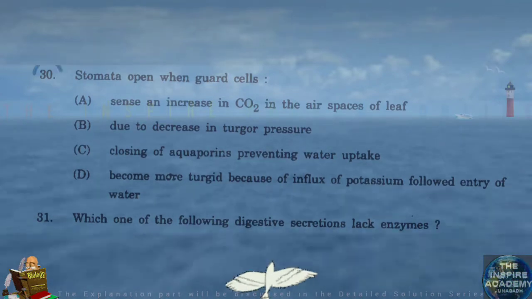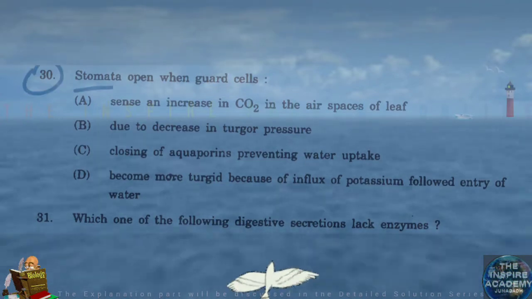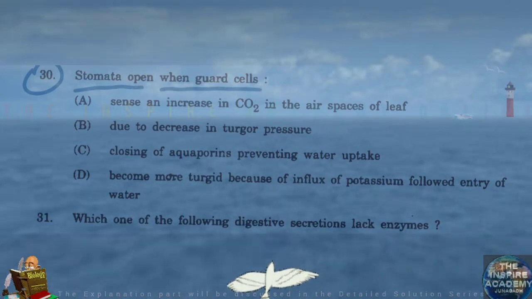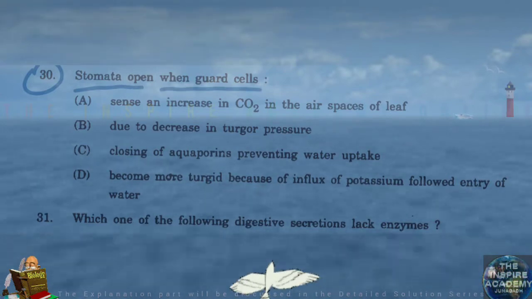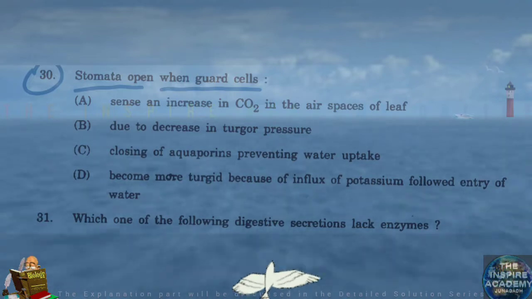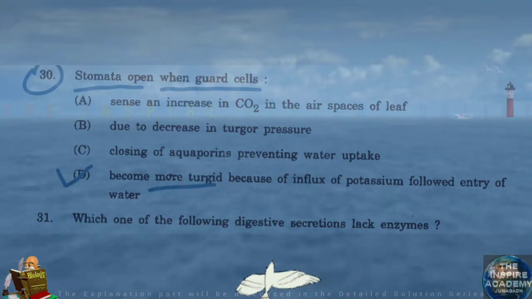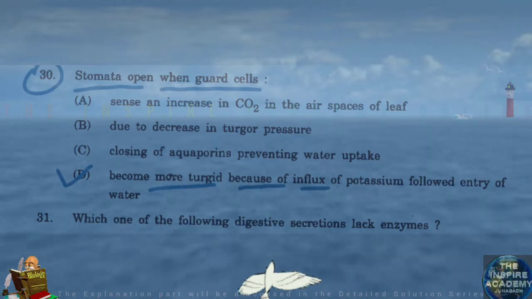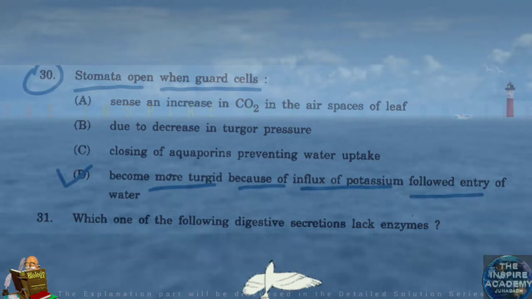Question number 30. Stomata open when guard cells become more turgid because of influx of potassium followed by entry of water.